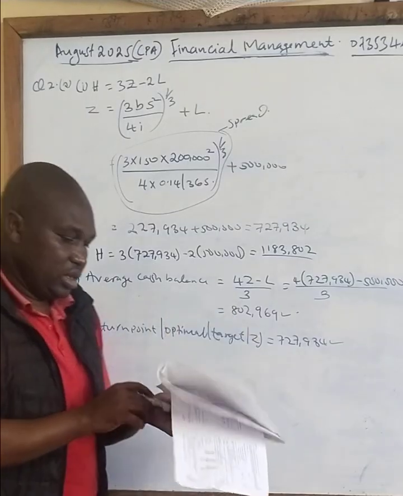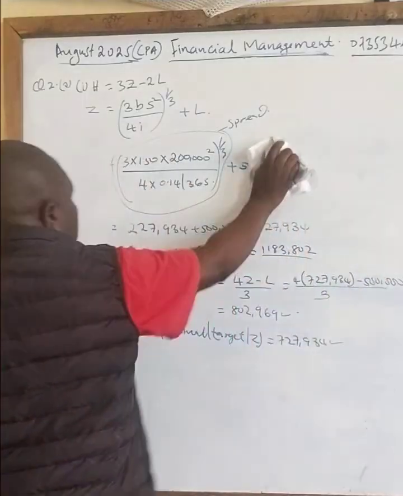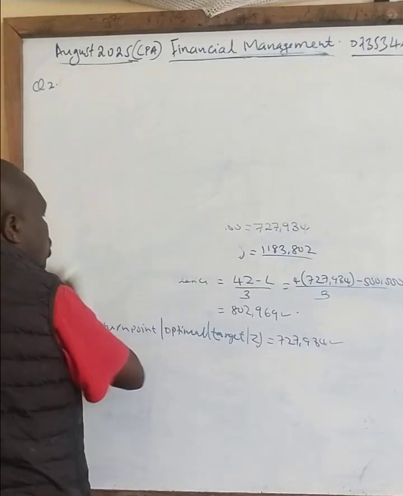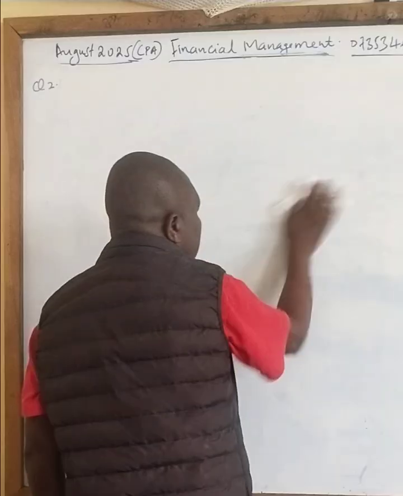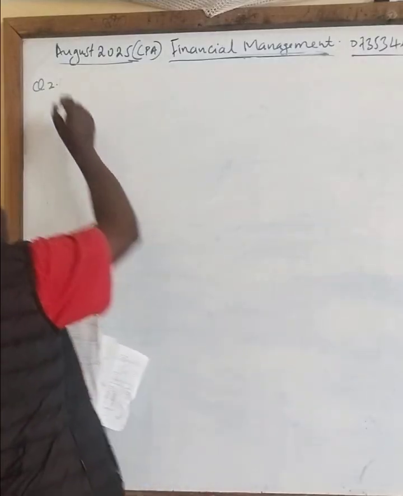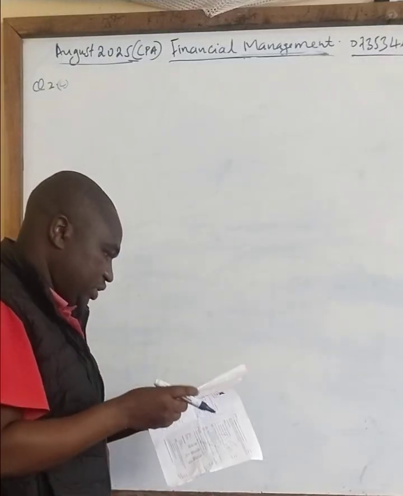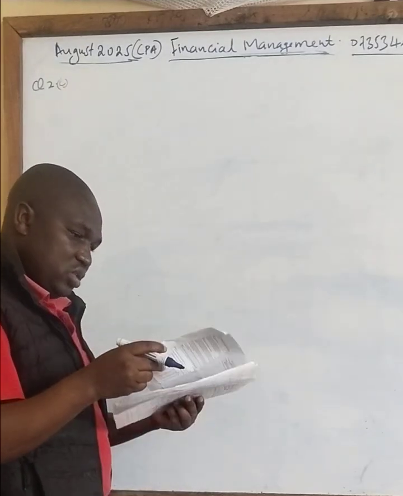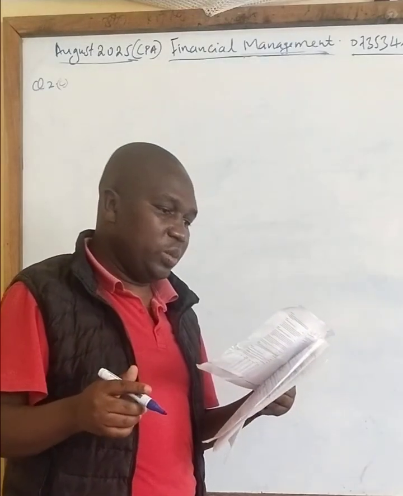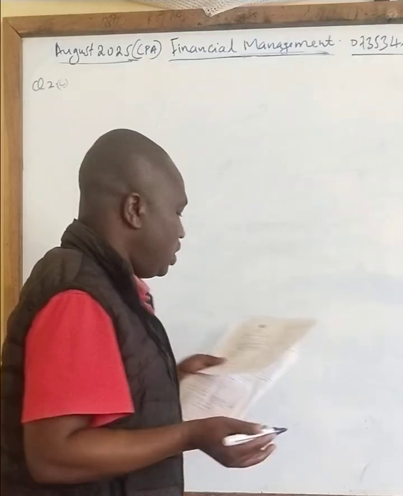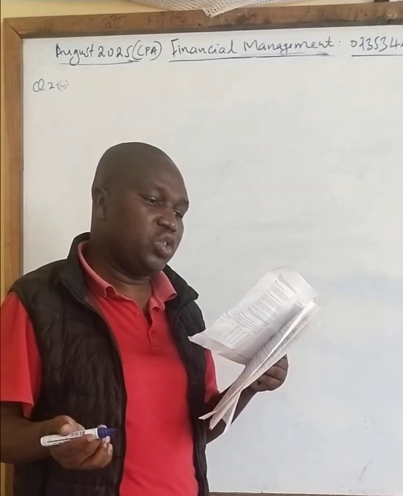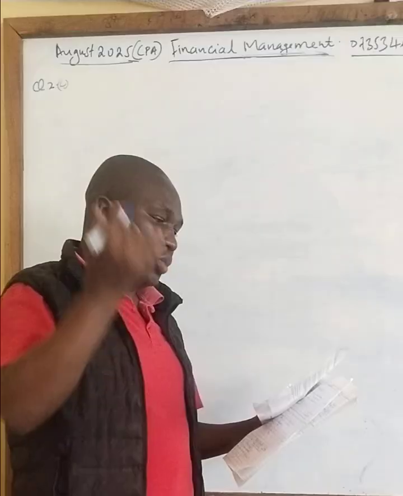So we go to question 2C. C here is also very simple. You have been told that you have won the prize. You went for the competition and you have won. Assume that you have just won a competition prize with the following options. Then you have been asked, assume required rate of return of 8%. Advise on the payment option that you would select. Which one will you select from option A to D?